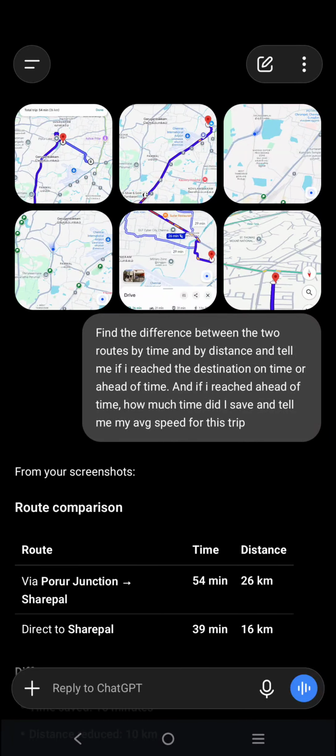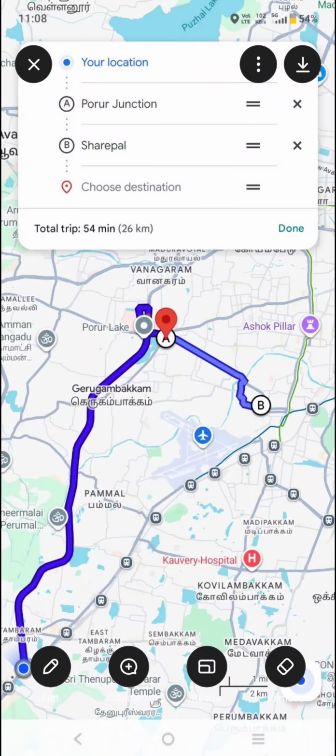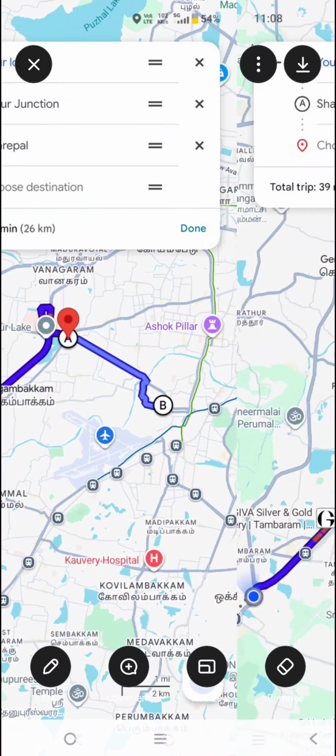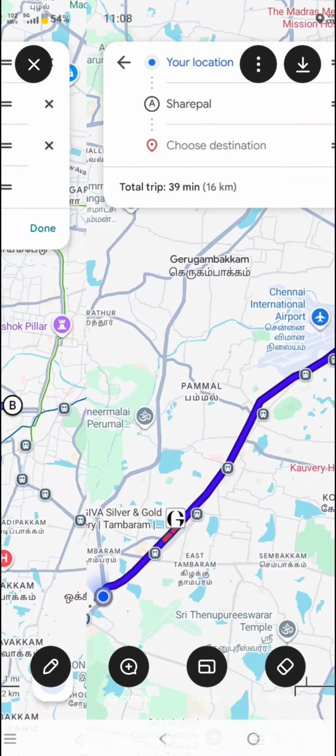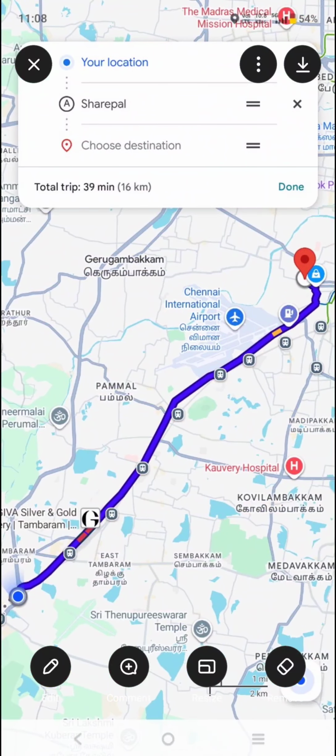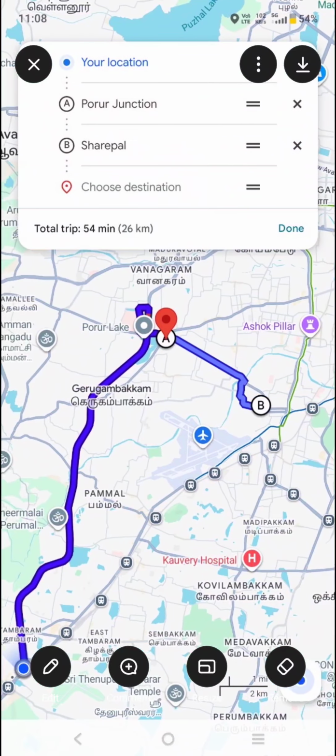So basically, I gave ChatGPT the map routes of my trip. This is the starting part of it, where I'm basically designing the route. One is 26 kilometers in 54 minutes. The other one is 16 kilometers in 39 minutes. Actually, I should have taken this, but I did not do the 16 kilometer. I did the 26 kilometer.